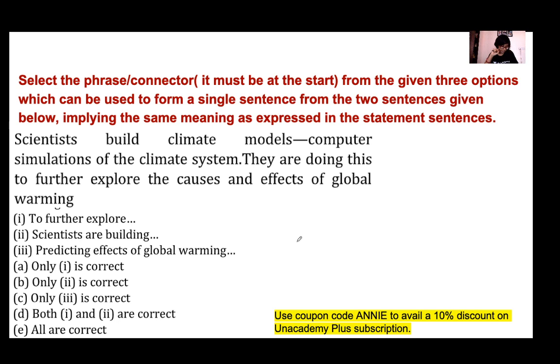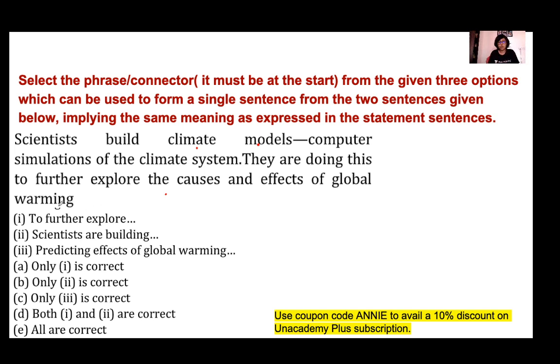Option B, option D. Okay, let's see. Scientists build climate models, computer simulations of the climate system. They are doing this to further explore the causes and effects of global warming. So scientists are building climate models. And why are they building climate models? Because they want to explore the causes and effects of global warming.